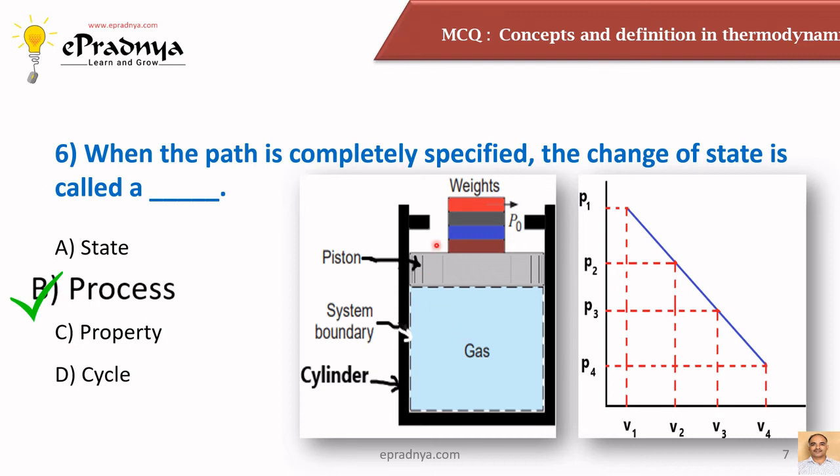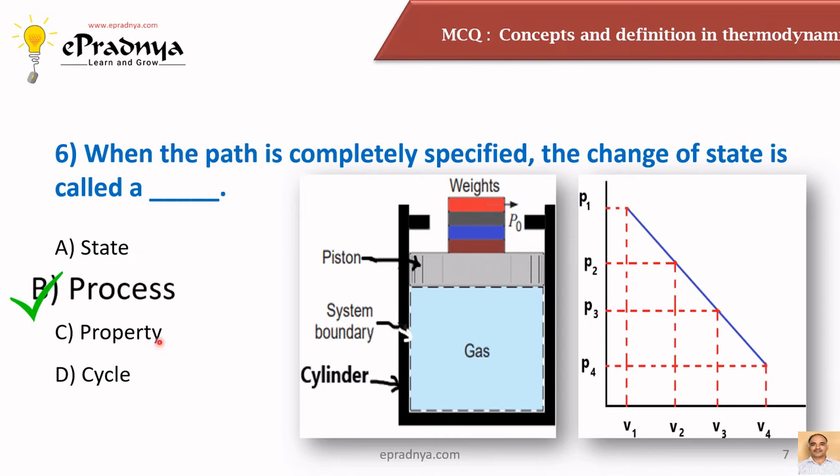Here you can see four terms: state, process, property and cycle. Remember friends, properties are the measurable characteristics of the system. The important part is measurable. We must be able to quantify them. Here pressure and volume are such properties which we can measure. When there is a change in the values of property, we say that there is a change of state of the system.